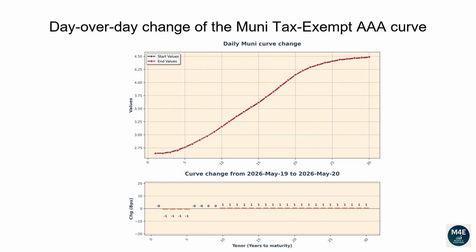The 2-year tenor changed -1 basis points. The 5-year tenor changed -1 basis points. The 10-year tenor changed 1 basis points. The 20-year tenor changed 1 basis points. The 30-year tenor changed 1 basis points.